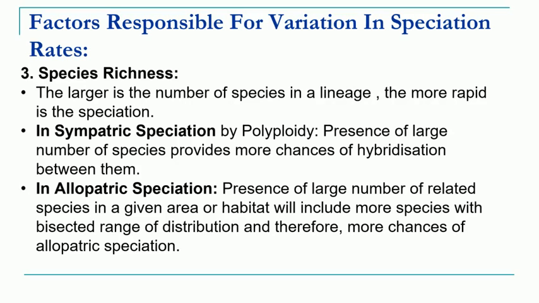For example, in sympatric speciation, which normally takes place by the phenomenon of polyploidy, the presence of a large number of species increases the chances of hybridization between them, because with more species the chances of hybridization increase. In allopatric speciation, the presence of a large number of related species will include more species in the range of distribution. Therefore, it also increases the chances of allopatric speciation.